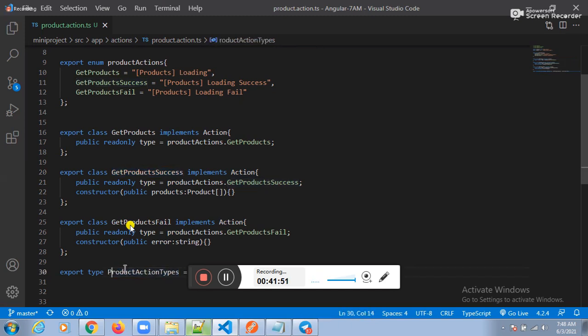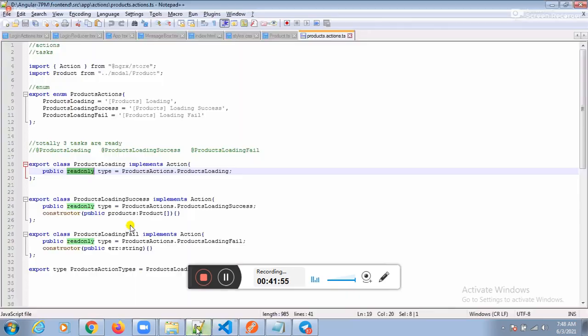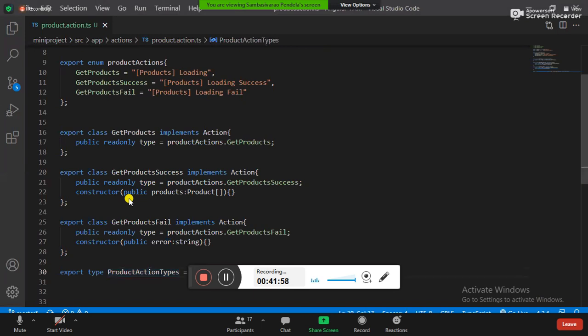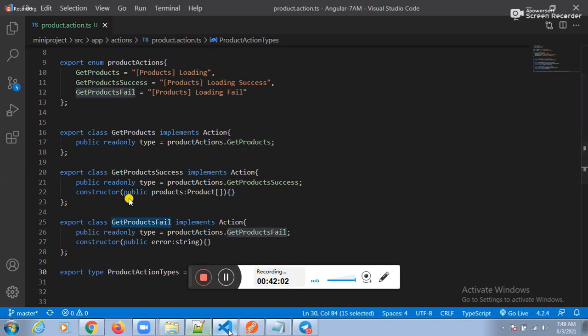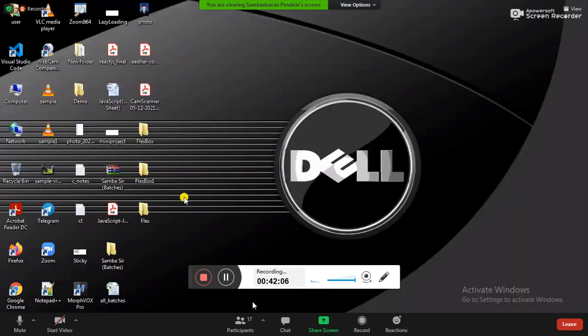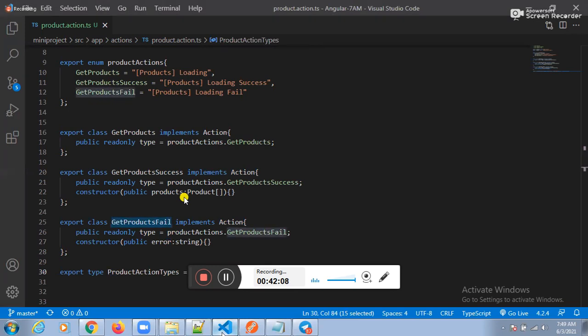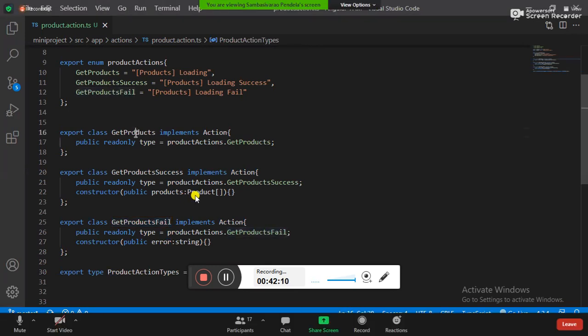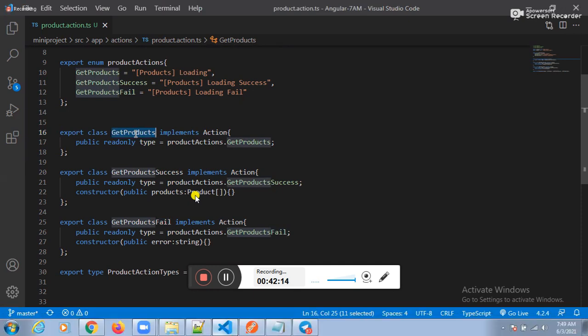We need to create one final class here. Which one we need to create? Product action types. Product action types equal to get products, get product success, and next one is get products fail. Sir, in the first get product details, if it is success, where will it be stored? First one is hitting the server. How can you get the result here? First you need to hit the server. That's it.